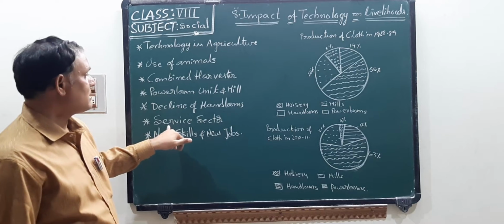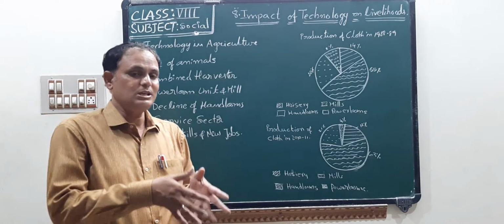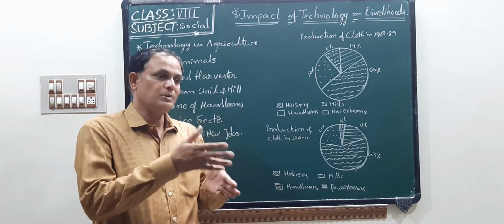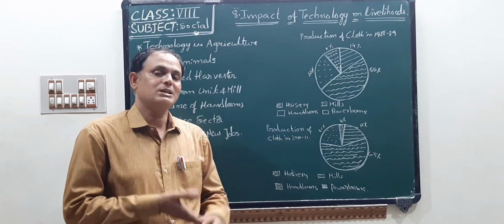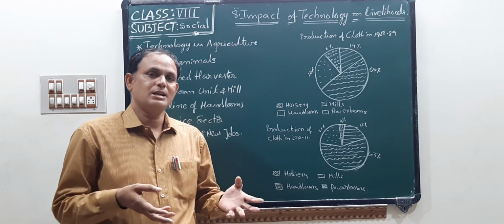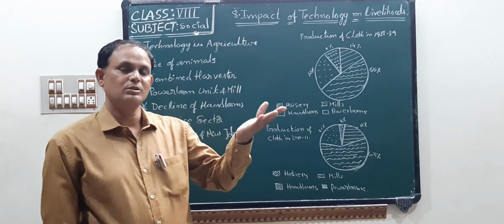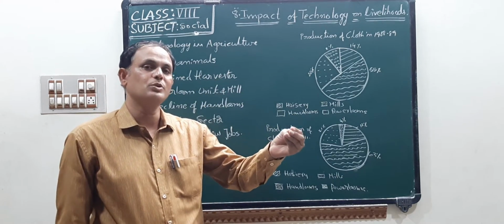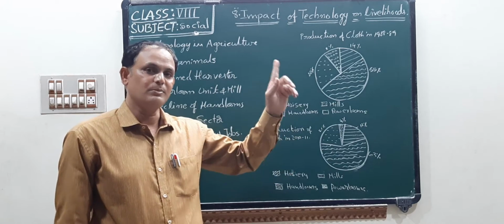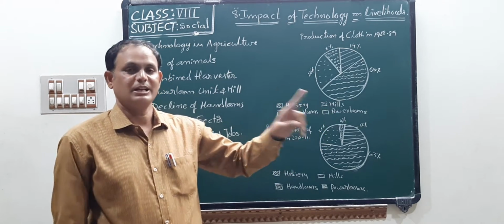Next one, service sector. Technology is also used in the service sector. What is the service sector? I said about the service sector. The service sector may not produce any goods, but it helps to produce the goods in the primary sector and also the secondary sector.